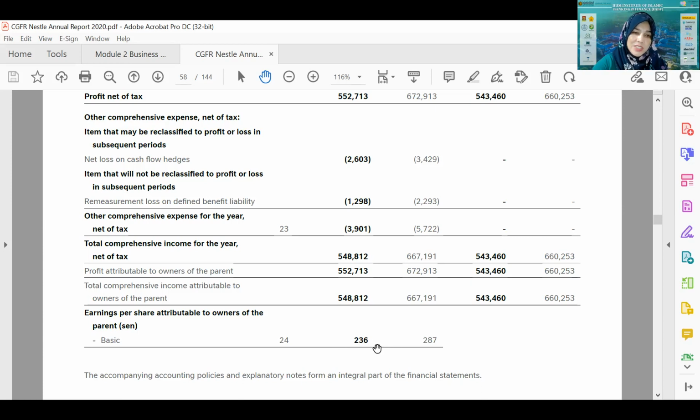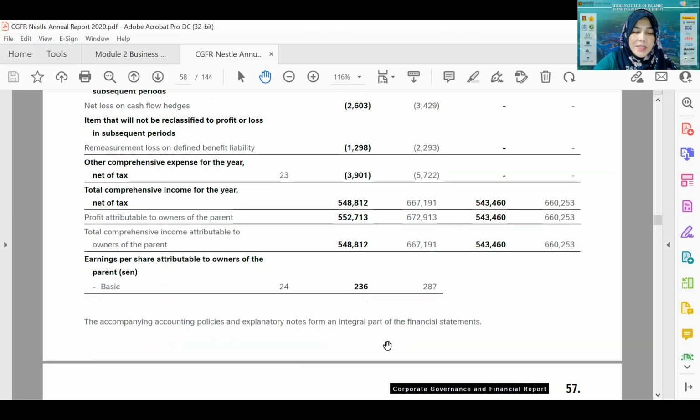So this 236 sen means that for every 1 unit of share, the company managed to make a profit of 236 sen. So it is actually good earnings for a company. Okay, so this is reported in the statement of comprehensive income.